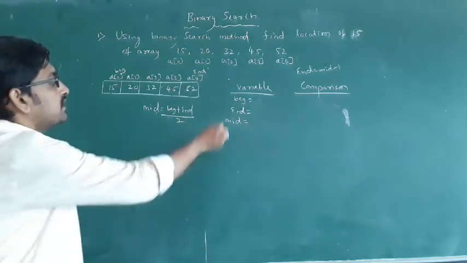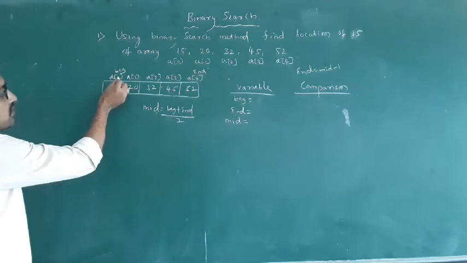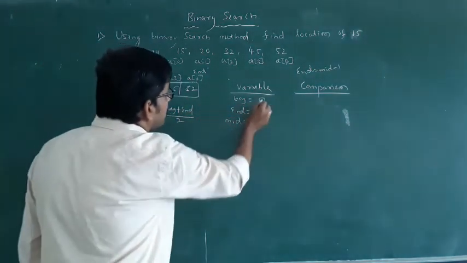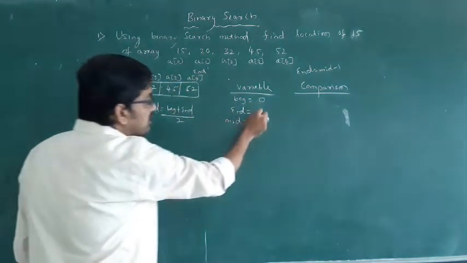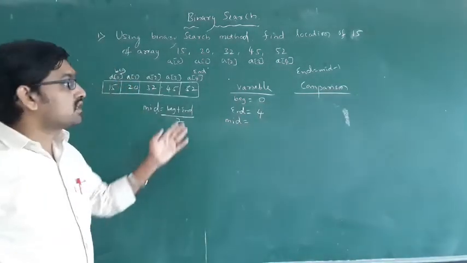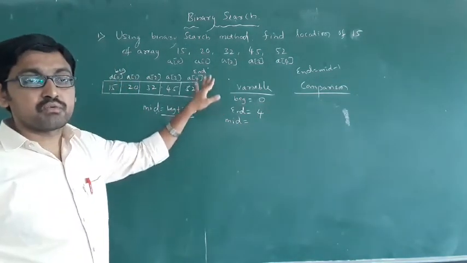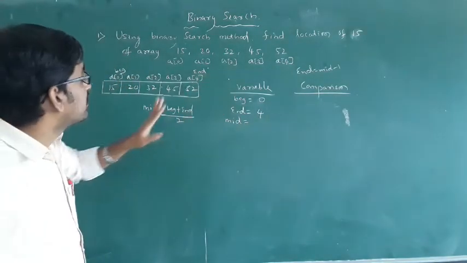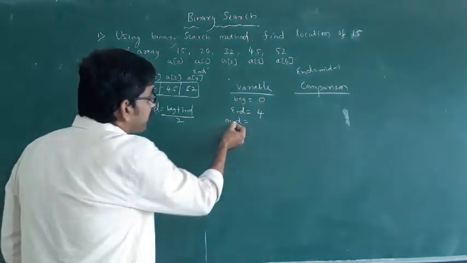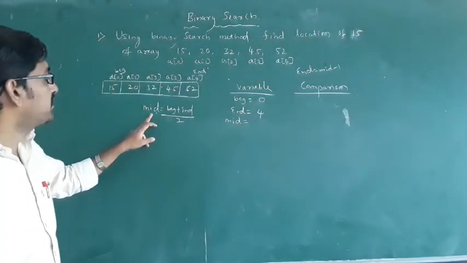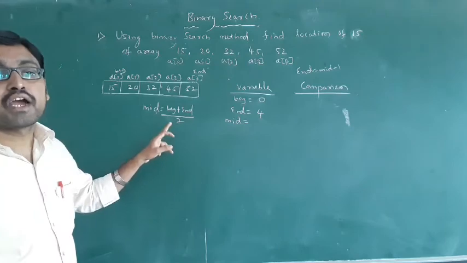First, what is the beginning location? 0. Then the ending location is always what? 4. If there are 5 elements, the end is 4. Okay, then next, mid. How to find the mid? Mid equal to beginning plus end by 2.